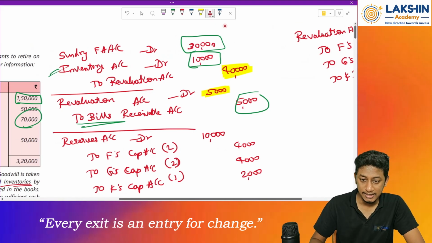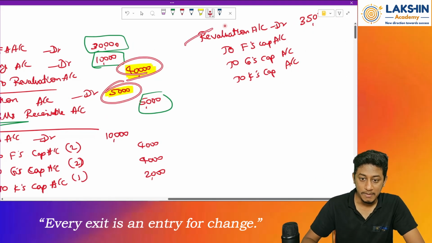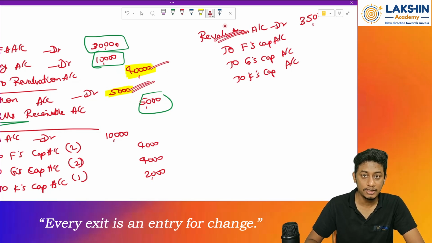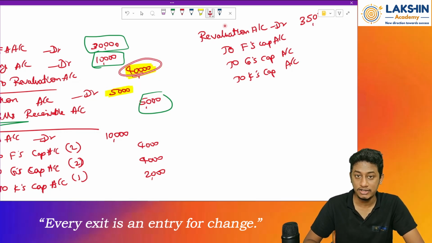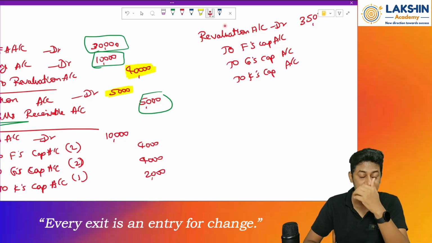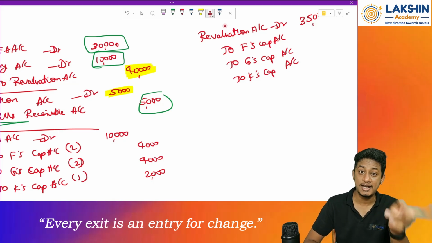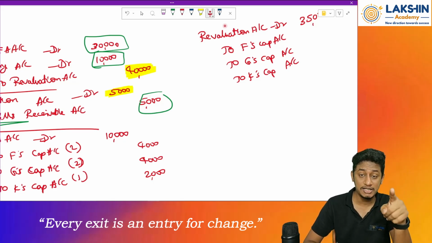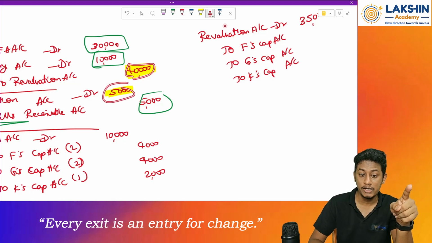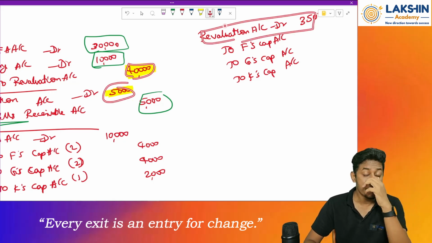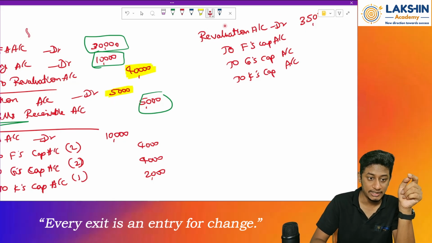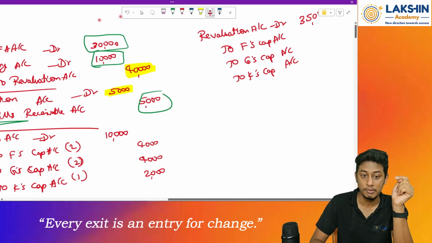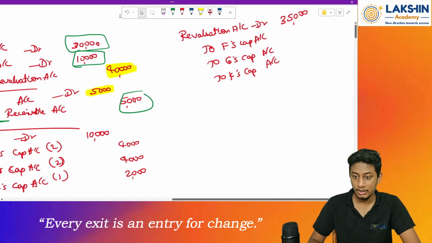See, my credit was more than my debit. So now I will pass the entry on debit. Why? Because if you add debit over here, it will be rupees 40,000 and on the credit we have 40,000. So that means my debit will be equal to credit. See, whatever balance in the revaluation account, that should be cleared and transferred to the partner's capital account. This is what we have learned in the admission of partners, right? So I am clearing out whatever balance was remaining by passing a debit entry. But if my debit was more than my credit, the entry would have been passed on the credit side. Clear? Okay.